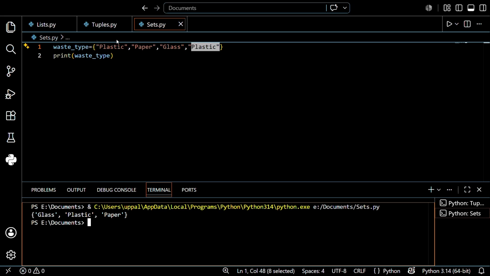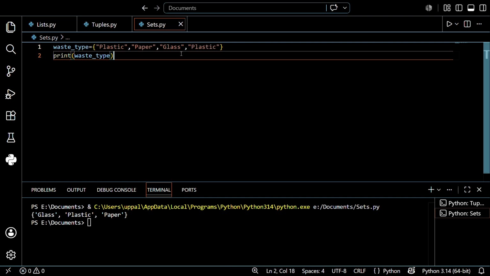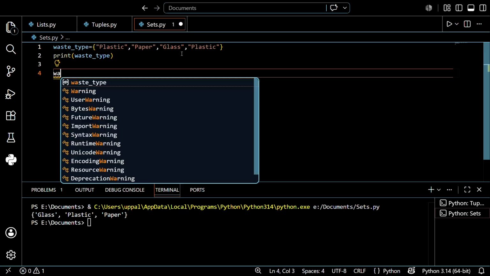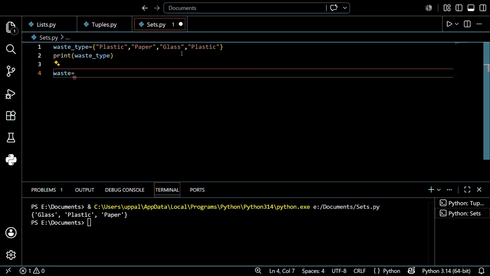After that, I want to explain one topic guys. That is what you learned in mathematics, like union and intersection. So let's see what will happen. I want to create another list. So waste, similarly I want to create that: scissors, again plastic.